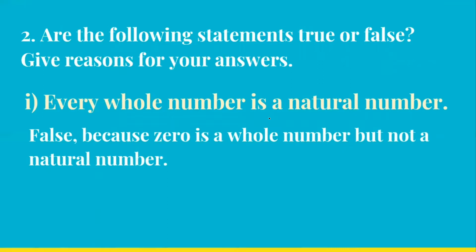The smallest natural number is 1. Natural numbers begin from 1. The smallest natural number is 1. So that is how 0 is not a natural number.